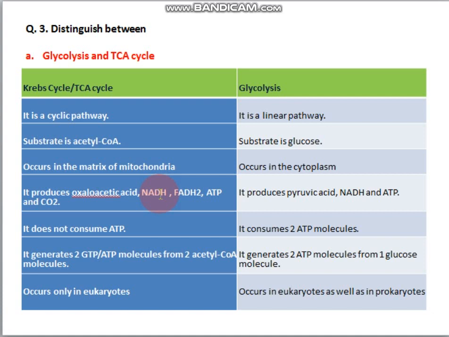Then we have to distinguish here, question number 3, between a few processes. Here we have to distinguish between glycolysis and TCA cycle. What is the TCA cycle? Tricarboxylic acid cycle. Okay, so you have to distinguish between these. So I have given these in table format, so you can easily distinguish them. Okay, so copy it exactly like this.